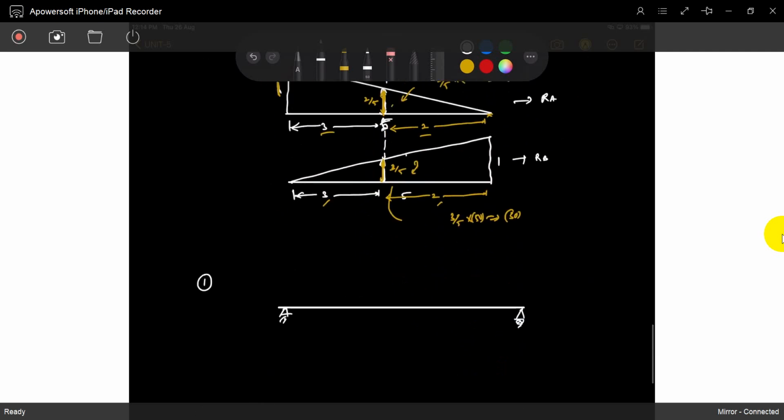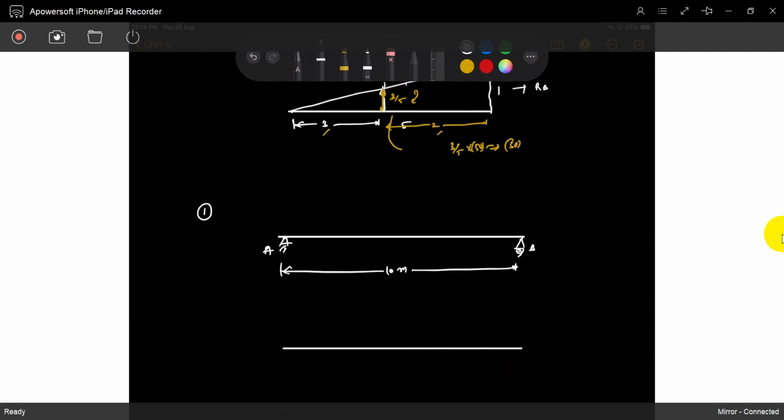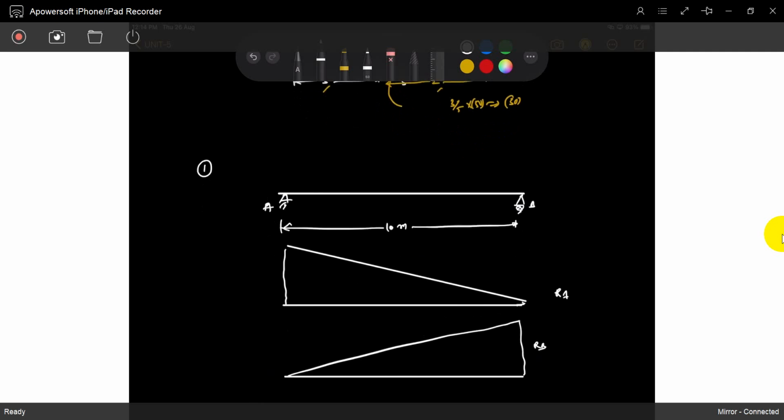Say the total length is 10 meters. This is A, this is B. You already know what an influence line diagram is. This is RA, and this is RB. For any simple support, that's it. This is 1, and this is 1.